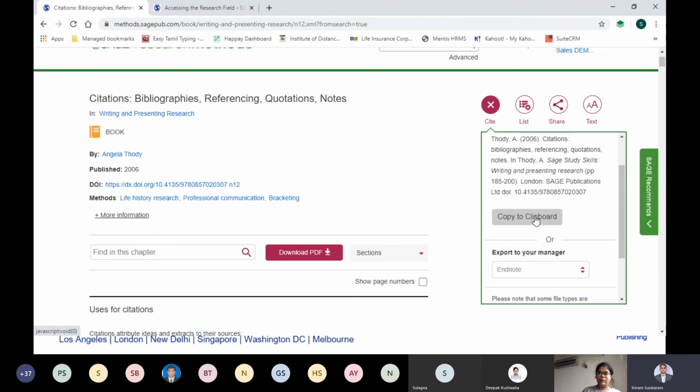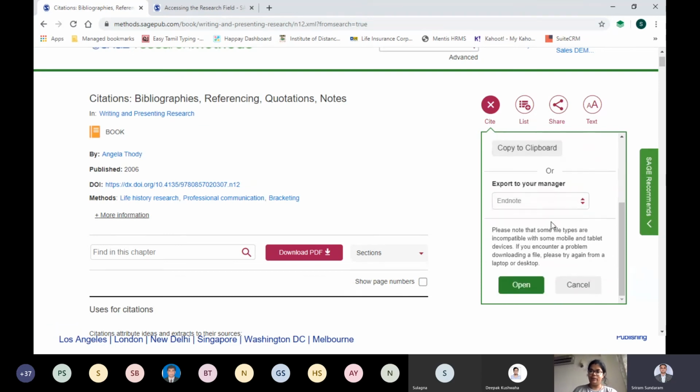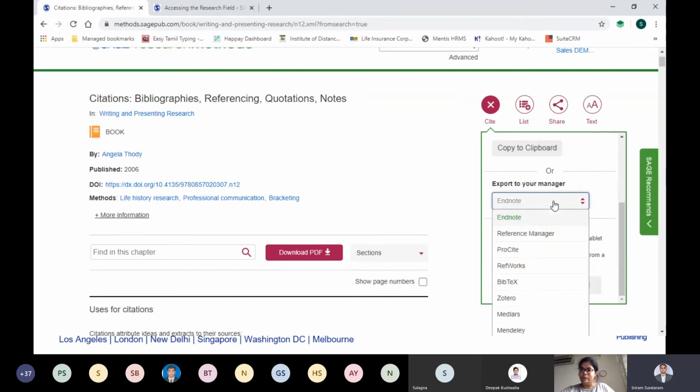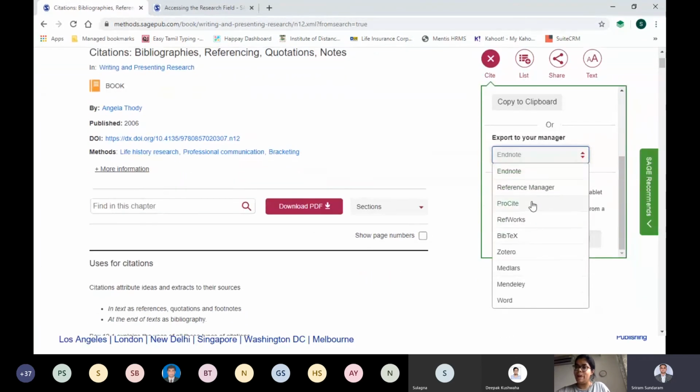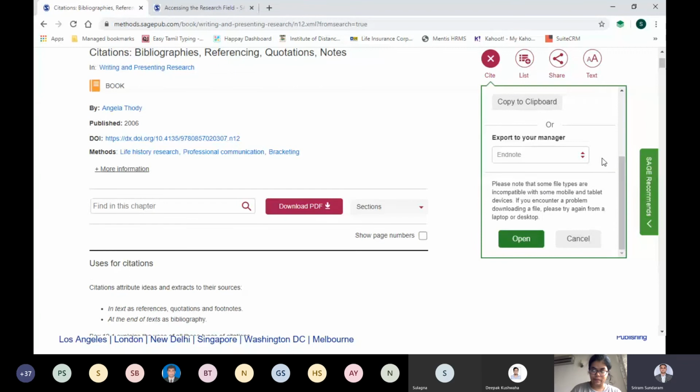The second way is that if you are using any reference manager or any software for managing bibliographies, EndNote, Reference Manager, these are all the ones that we already have here, RefWorks, etc. So you can straight away select any one of these. I don't have any, so I will not be in a position to demo that. Straight away select that and click open and it will be added to your EndNote or any of these software.